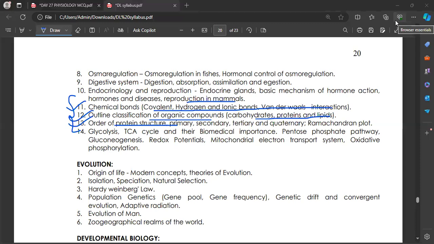If we discuss reproduction in mammals, we would not complete it in this class. So that's why I didn't add it in this. Okay, so in tomorrow's class: chemical bonds, outline classification of organic compounds, protein structure. If time permits, we'll deal with reproduction in mammals, right?